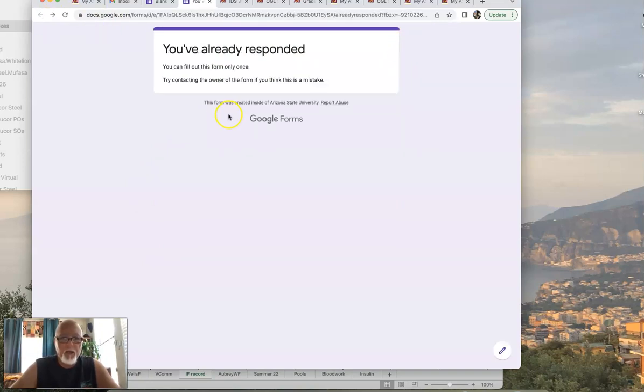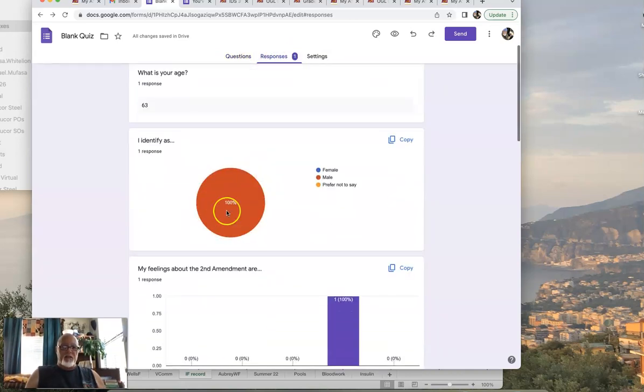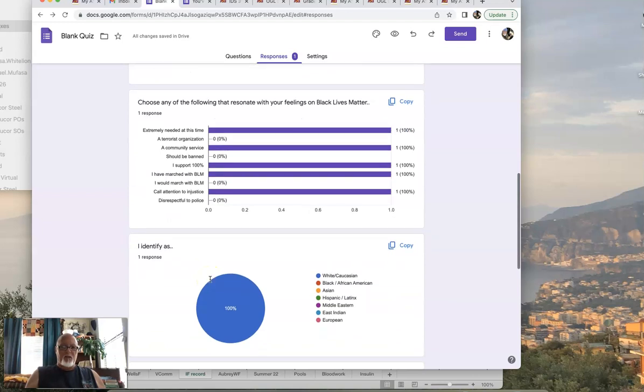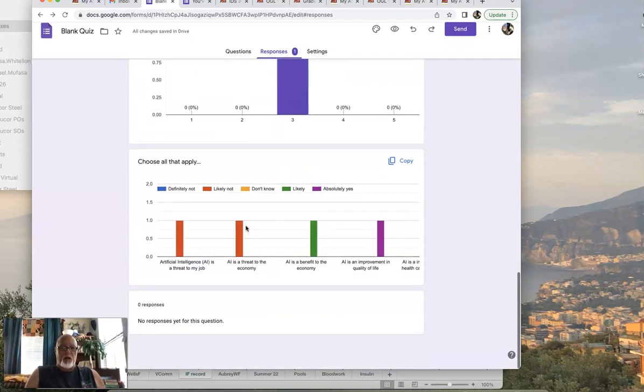I don't know. I'm going to go backwards once, and I probably can't now, can I? Oh, there it is. Okay, so you notice what happens when people start doing these. You're going to get responses, and then you're going to see these charts change. They're so awesome. You'll be like, wow, that's so cool. So the more, of course, this is just me, so it's one response, right?